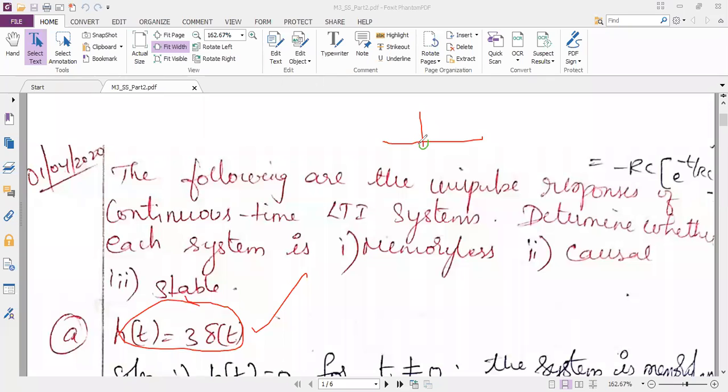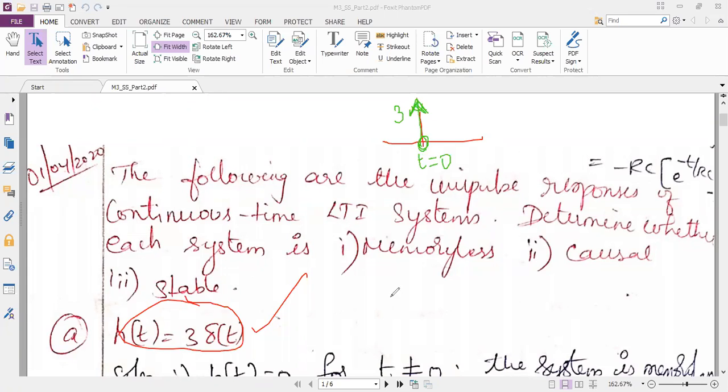At delta t, that means at t is equal to 0 only, I'm having an amplitude of 3. If 3 into delta of t is given, I should write an arrow mark. It is not a sample since it is a continuous time signal. So this amplitude is 3 here. Suppose if 3 is not given, then we will consider the default amplitude as 1. When I draw the signal for the given equation, I can see that I have the signal only at t is equal to 0.